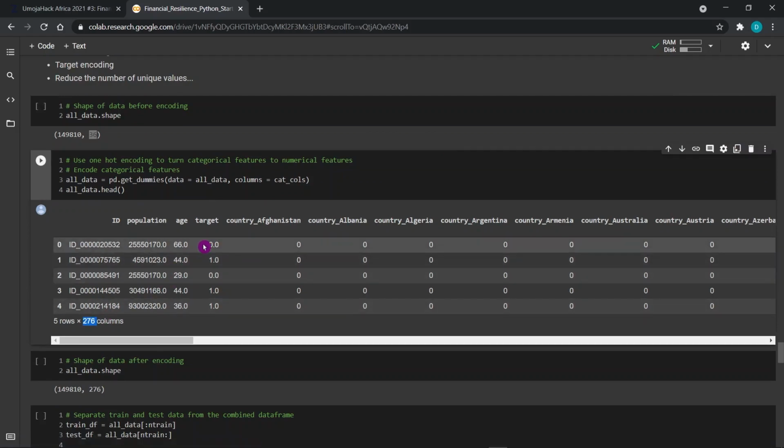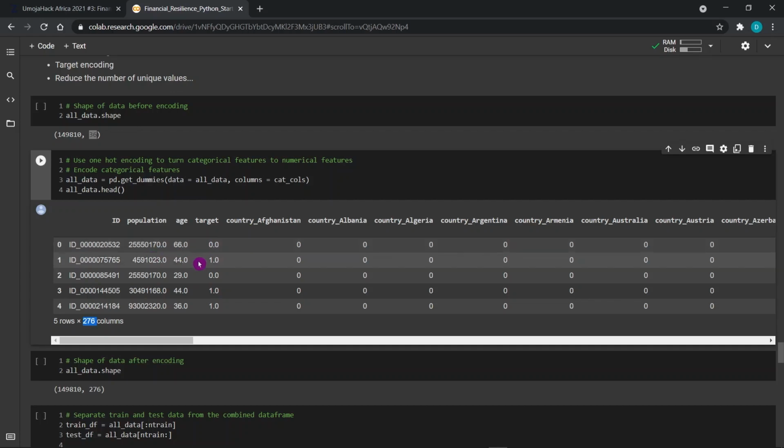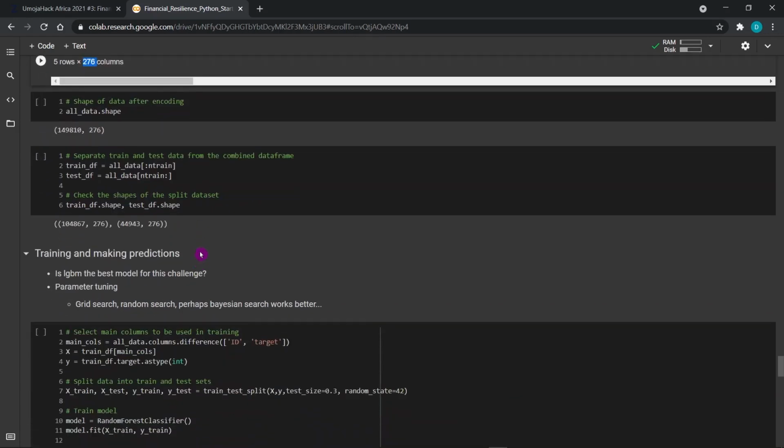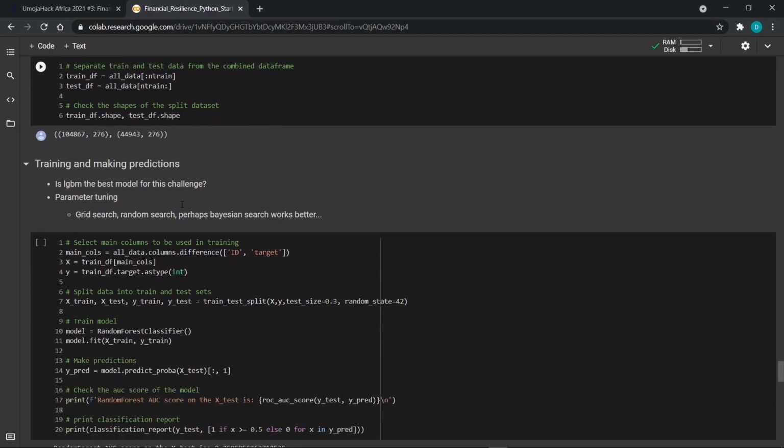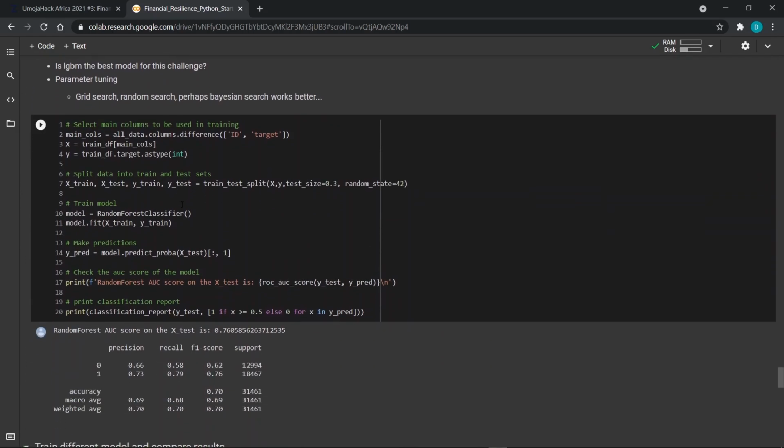So you have to come up with ways to reduce the number of columns, or you can use feature importance, or you can use PCA or LDA to try and reduce the number of columns. After doing the pre-processing, we can go back and separate the training dataset and the test dataset from the combined dataset. After separating those, now we are ready to train our model.